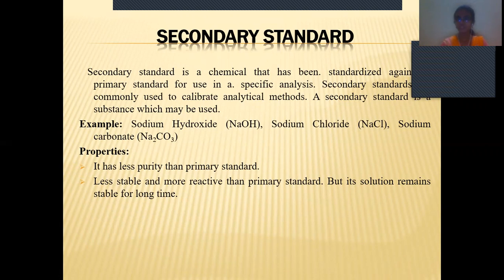So the substances we use as a secondary standard are sodium hydroxide, sodium chloride, and sodium carbonate. The properties are that it has less purity when compared with the primary standard. The primary standard has more purity and the secondary standard has less purity. It is less stable and more reactive than the primary standard, but it remains stable for a long time.